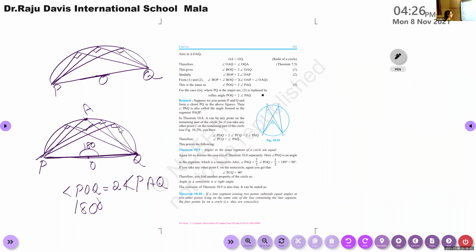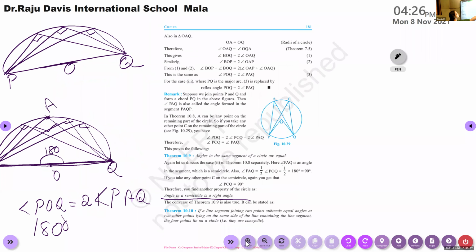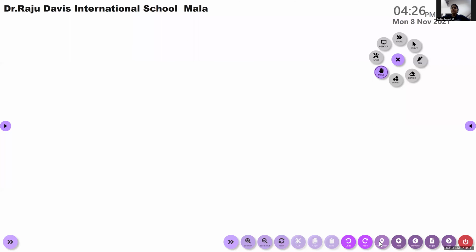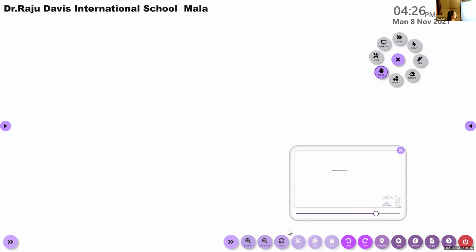Okay, so write that here. You can see angle in a semicircle is a right angle. Ma'am, what should we write? What should be written? I will show you, 1 second.